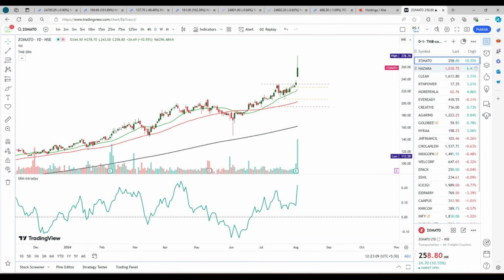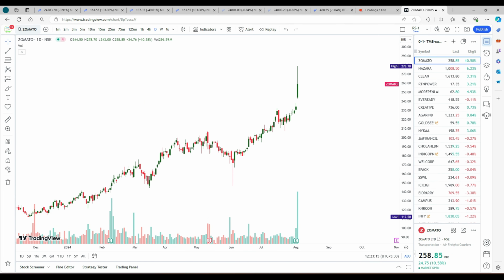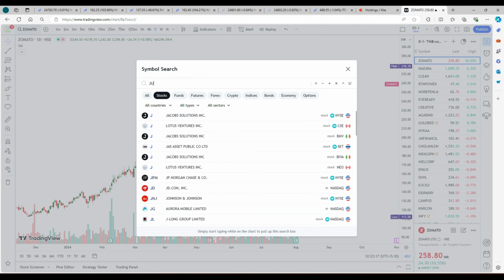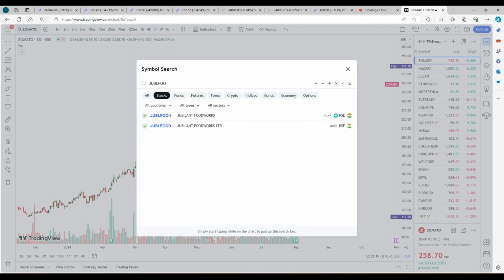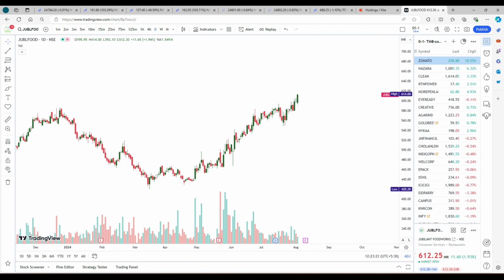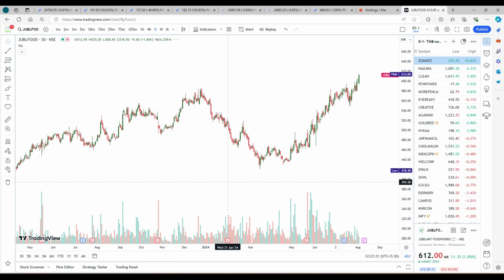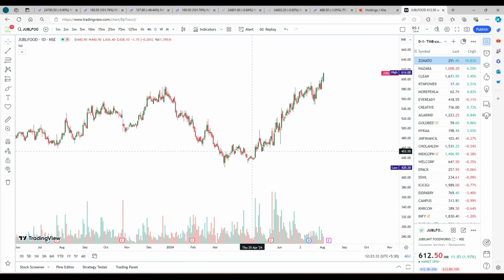Now let us take Jubilant Food. I feel Jubilant Food is coming from the bottom. If we could have picked somewhere in this region, I studied the stock and I invested and exited in between. Now this has gone up a little bit.